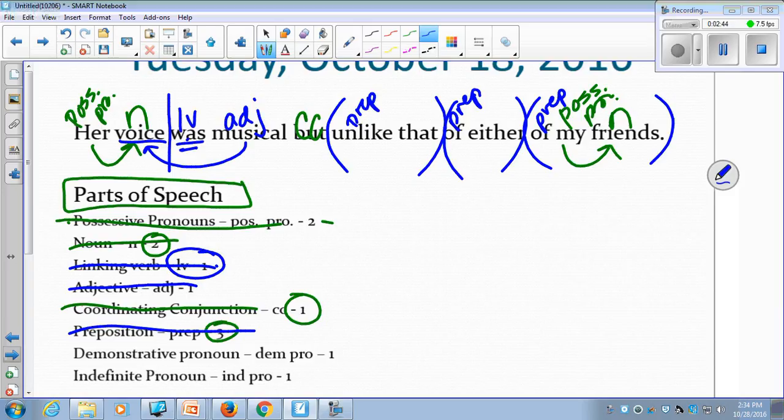We have a demonstrative pronoun. If you ever want to hear a story about demonstrative pronoun, come and ask me. A demonstrative pronoun is that. There are only 4 of them. It's this, that, these, and those. Here's our demonstrative pronoun, and I'm going to label that.